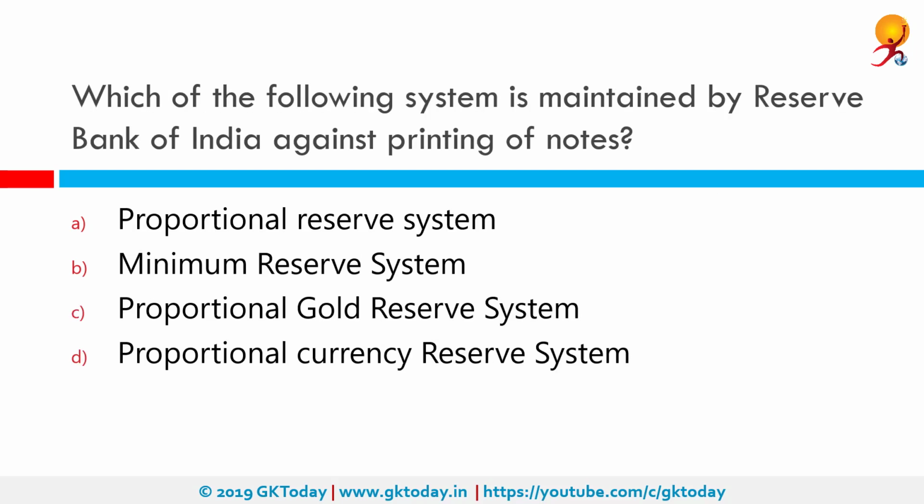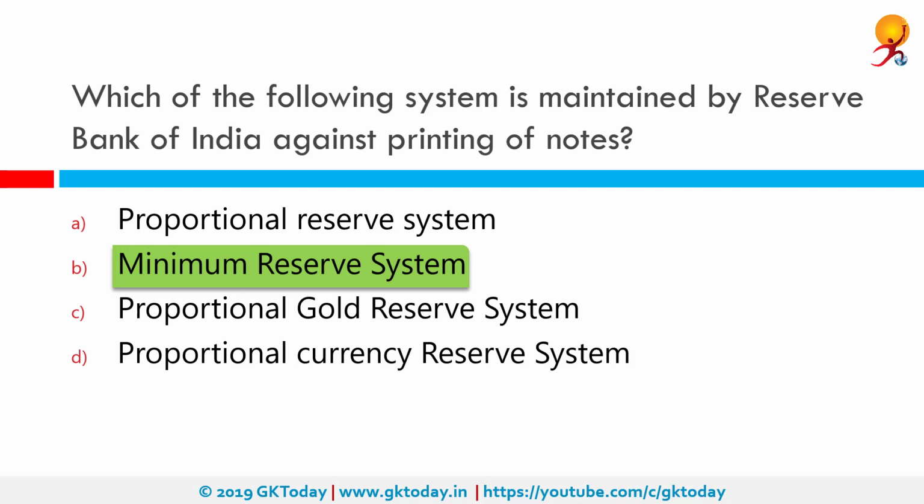Which of the following system is maintained by Reserve Bank of India against printing of notes? The correct answer is minimum reserve system. So originally the assets of issue department were to consist of not less than 2/5 of the gold or sterling securities, provided gold was not less than rupees 40 crores in value. So this is the gold reserve that is mentioned. This was called proportional reserve system.